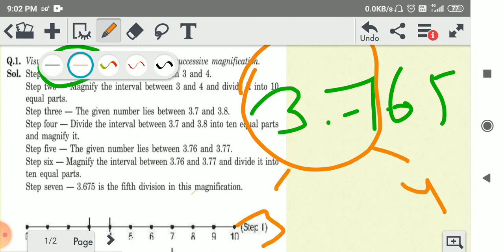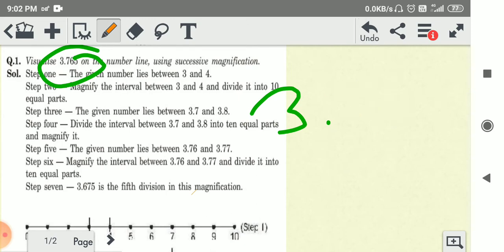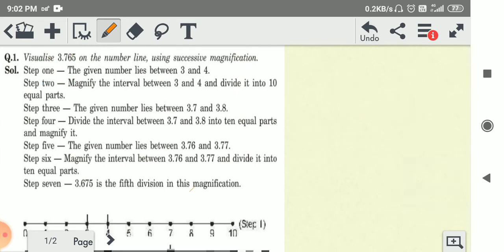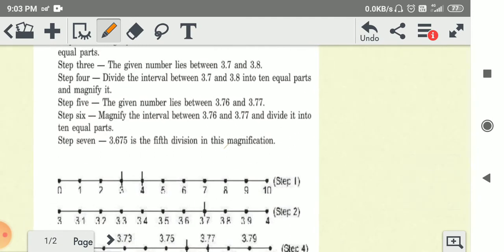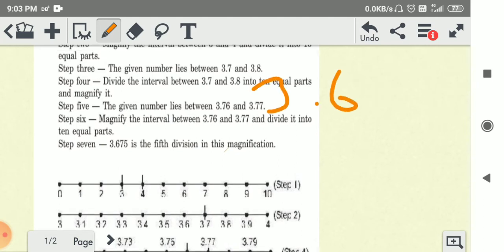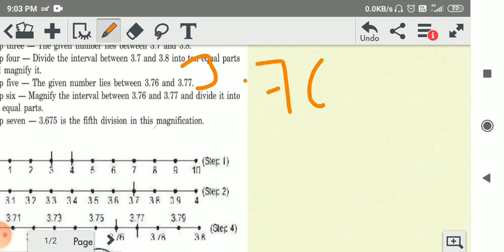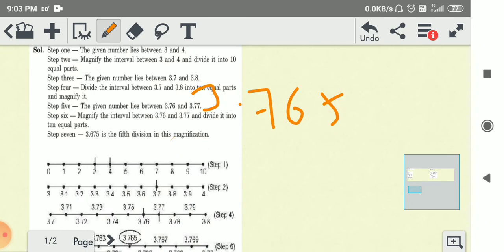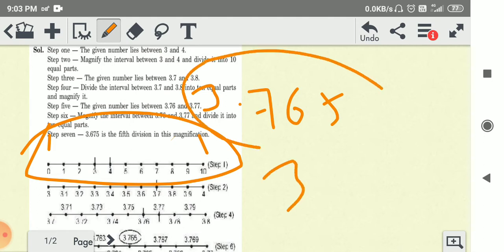Okay, now we are again putting these numbers. So firstly this number is 3.765. Okay, so here firstly draw a number line. This is a number line 1 to 10, but we are taking only 3 and 4, these numbers between 3 and 4.